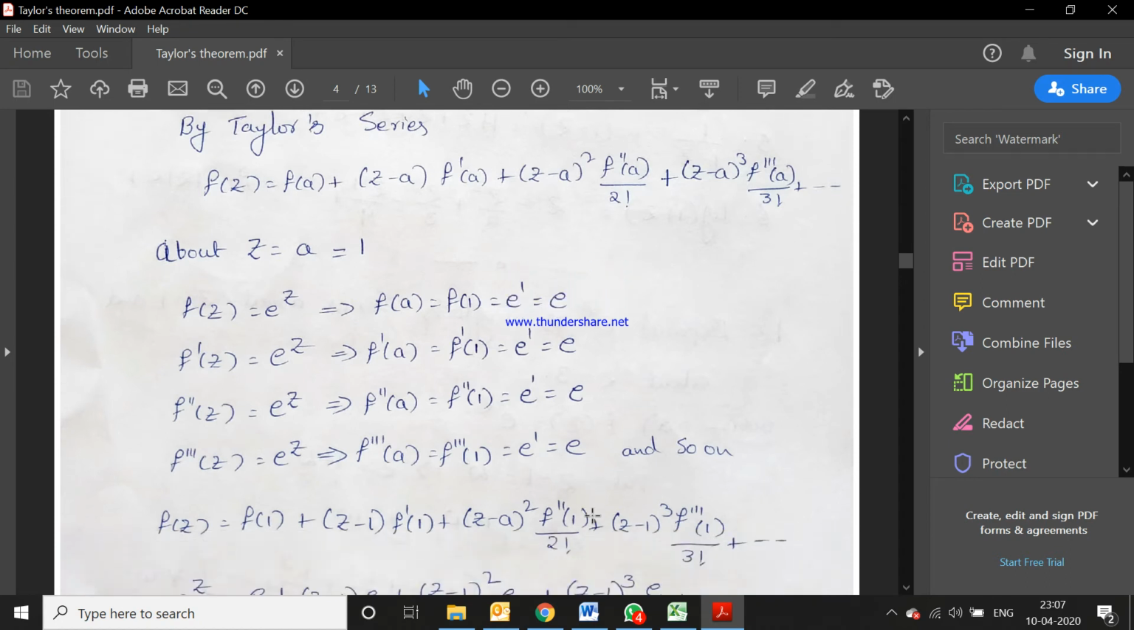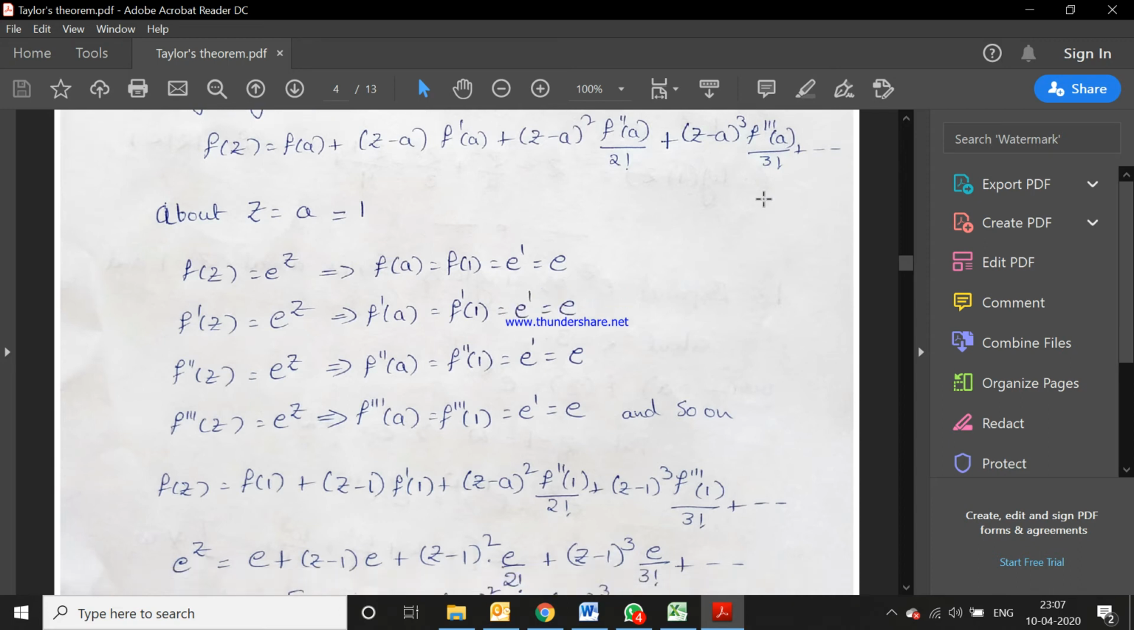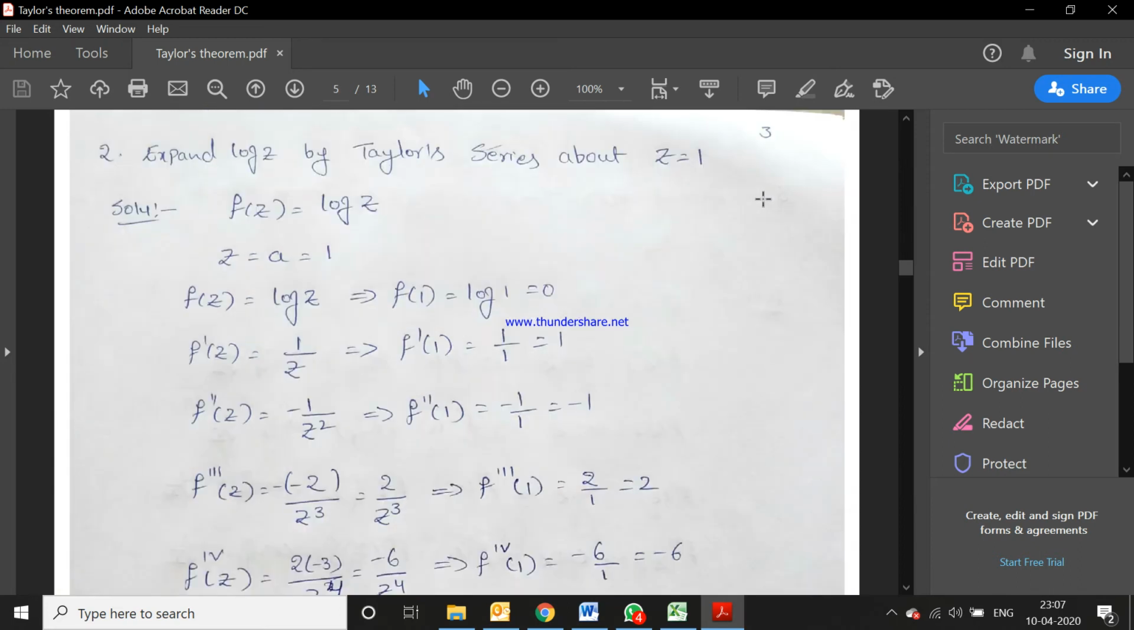We need to find at least 3 or 4 derivatives of the given function and substitute the value of a. We get f'(a), f''(a), and f'''(a). All these derivatives you can substitute in the Taylor series.